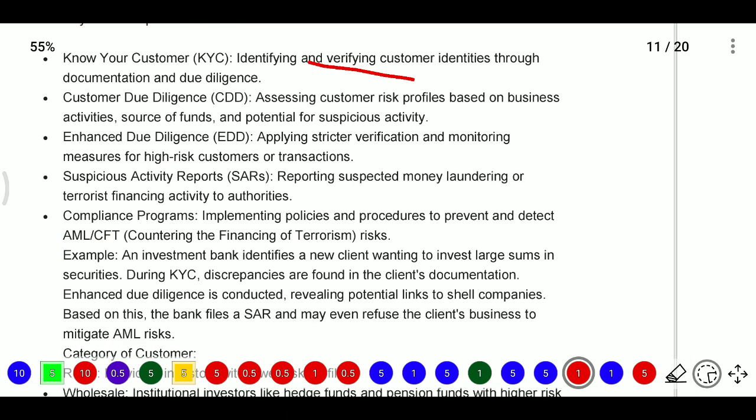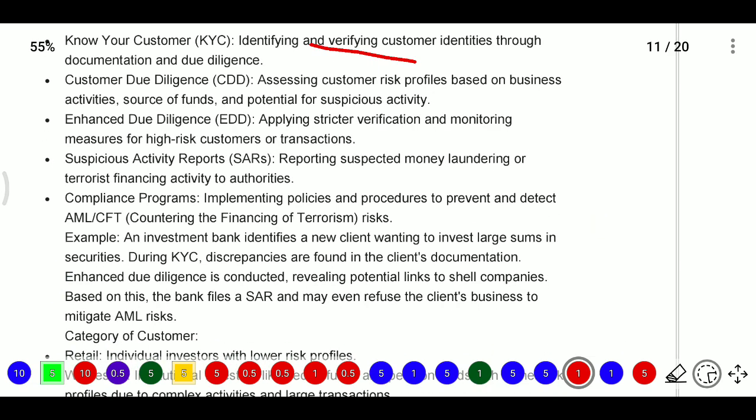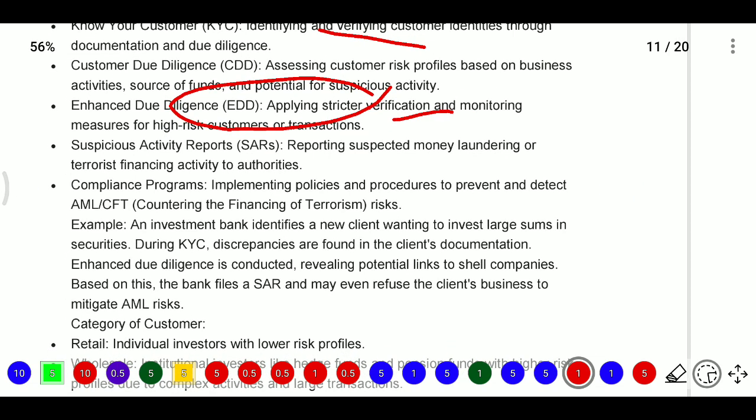Next, EDD, that is enhanced due diligence. Enhanced due diligence means applying stricter verification and monitoring measures for high risk customers or transactions. These are persons having more risk, like political persons.